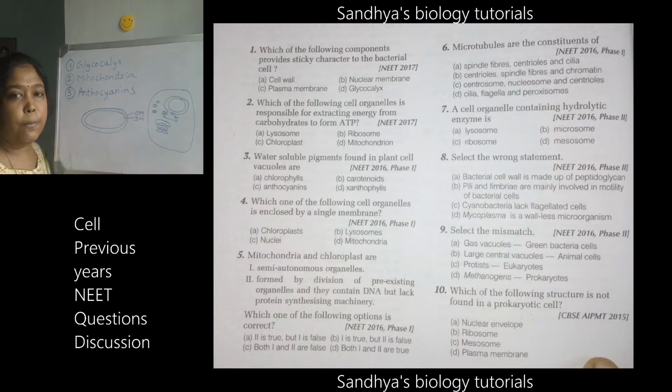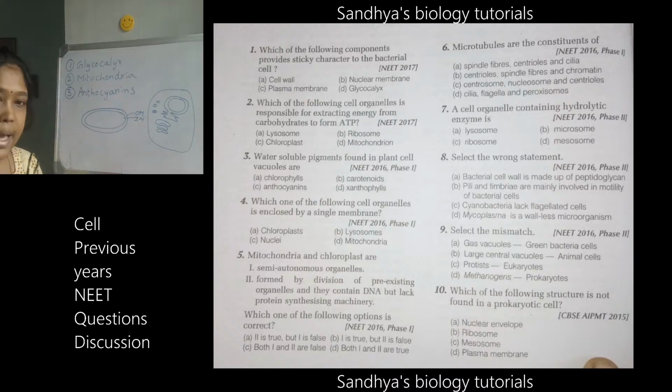Mitochondria and chloroplast: see the first option and also the second option, and try to find out which option is correct. Which one is correct? What do you mean by semi-autonomous organelles? If you know that, then you can answer this. So read the two options and answer the question.